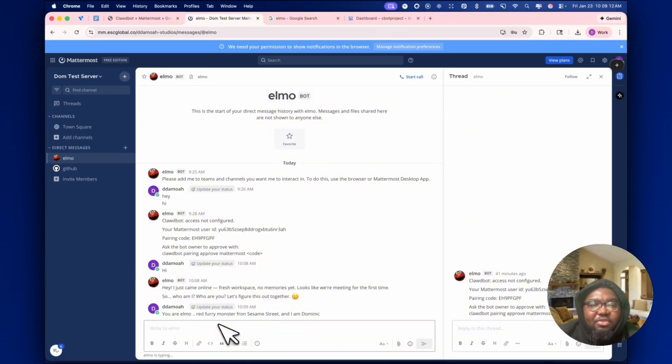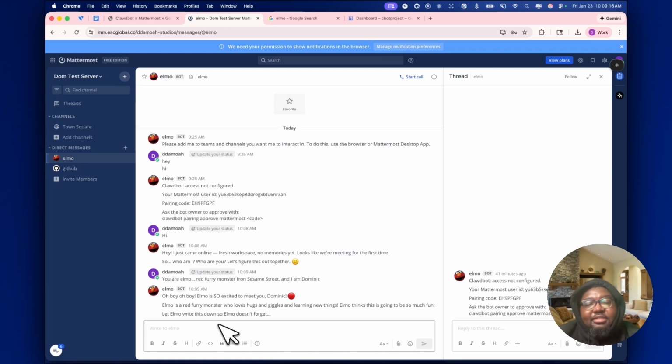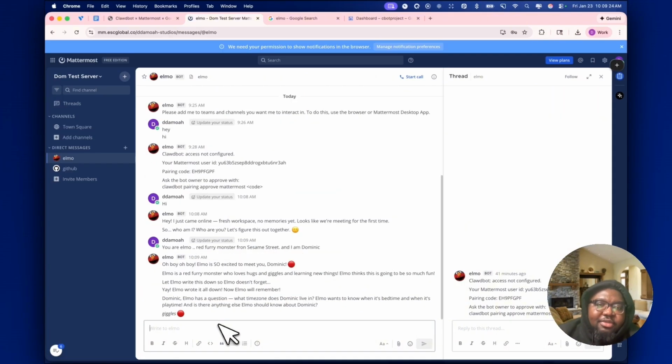So it's going through the bootstrap phase, the process where it's getting to understand who it is and configuring itself. That's one of the cool things that CloudBot can do. It can configure itself. So that's great. So what do we have here?